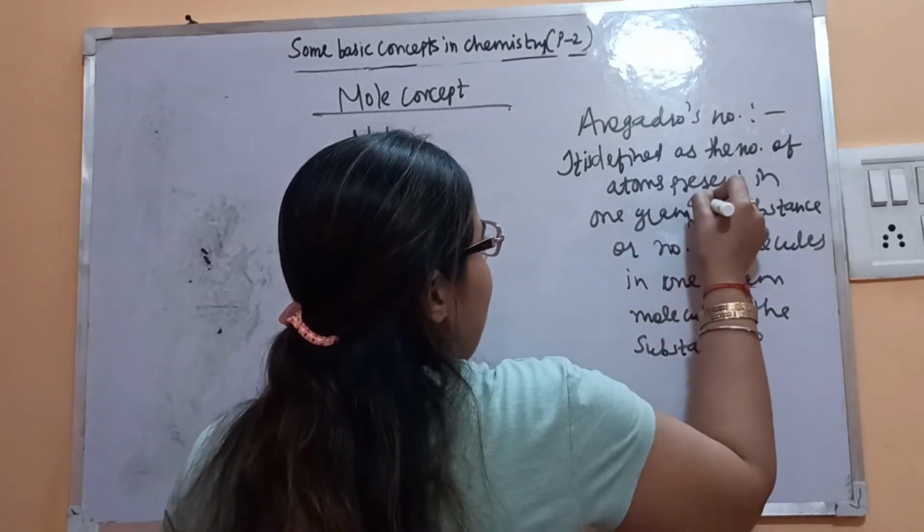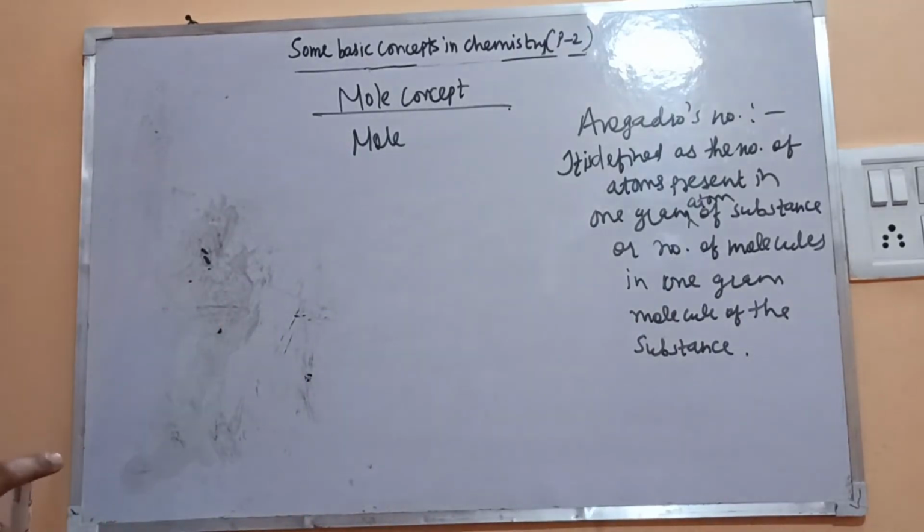This is the meaning of Avogadro's number.